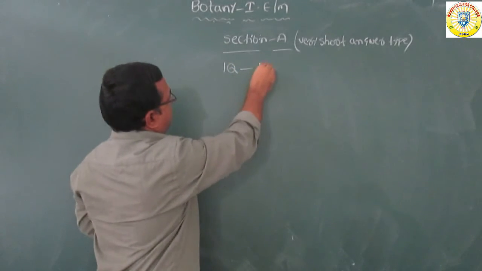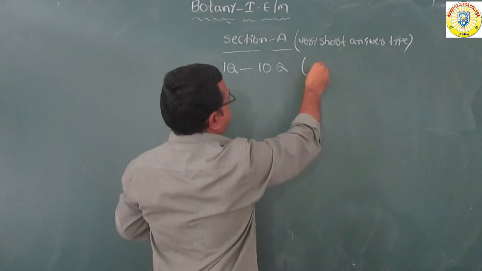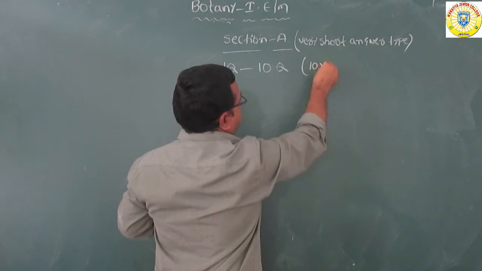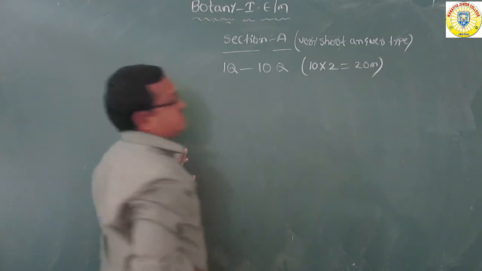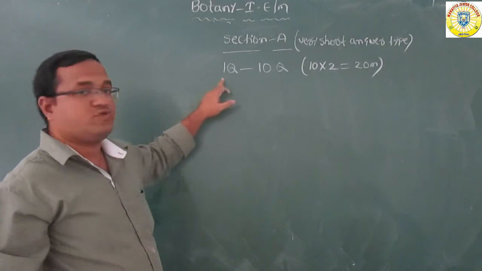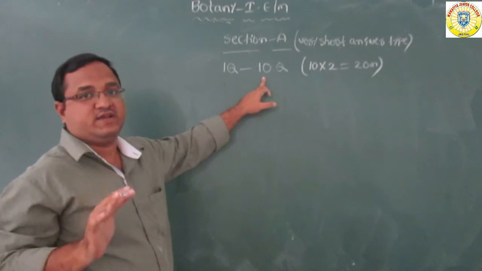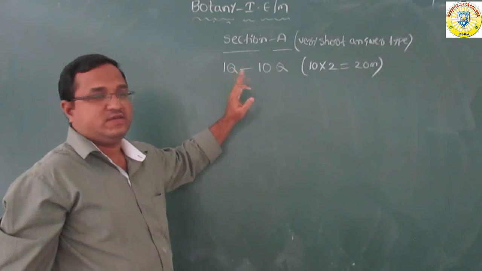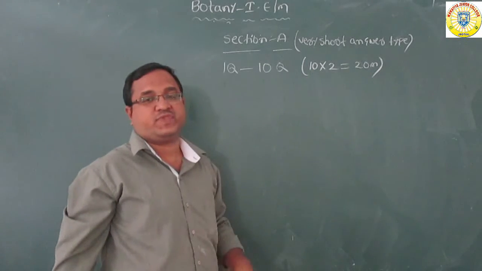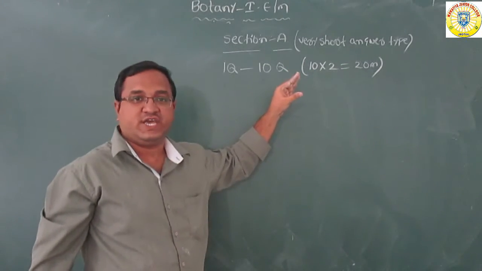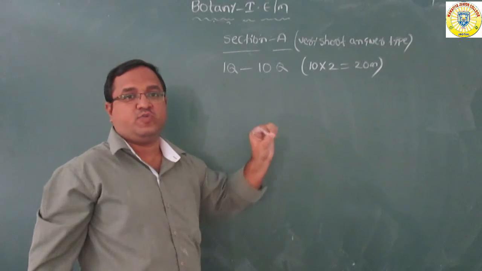Question number 1 to question number 10. Total 10 questions you have to write. There is no internal choice. Each carries 2 marks, 20 marks. Section A is 20 marks. Question number 1, 2, 3, 4, 5, 6, 7, 8, 9, 10. So total 10 questions there. Each carries 2 marks, there is no internal choice. This is about Section A. Very short questions. For each question 2 marks are allotted.